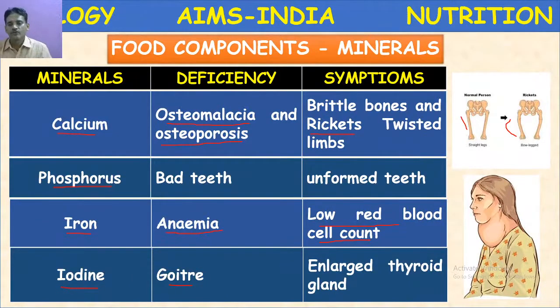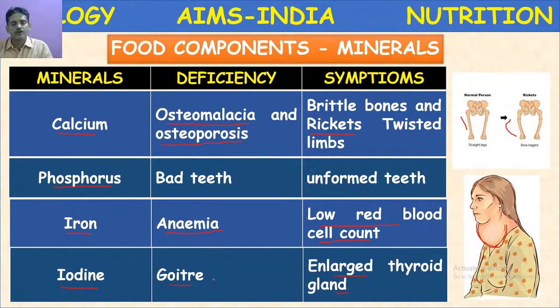Its deficiency leads to enlargement of the thyroid gland. See here in the picture, the thyroid gland region is bulged out, enlarged. It's not normal. Because iodine is not available, it leads to the enlargement of the thyroid gland. That condition is called goiter.